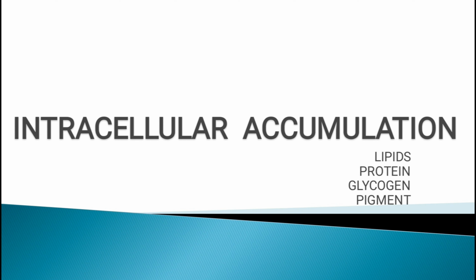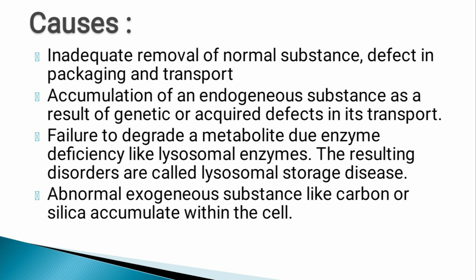In this video, we are going to learn about intracellular accumulation. The intracellular accumulation may be located in cytoplasm or within the organelles or in the nucleus. There are four main mechanisms leading to abnormal intracellular accumulations. The first is inadequate removal of normal substance, which is secondary to defect in packaging and transport, as in fatty change in liver. The fatty change is also known as steatosis.